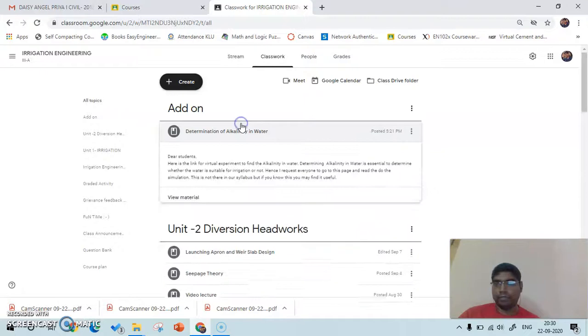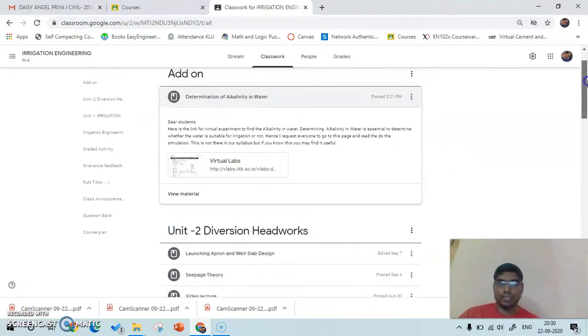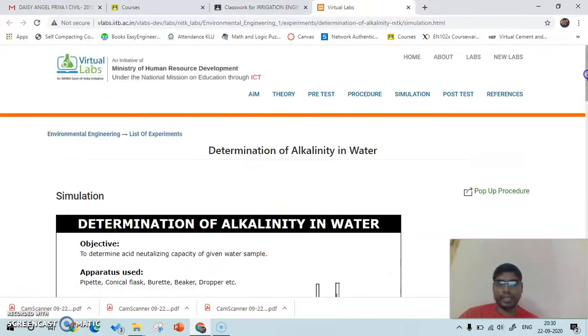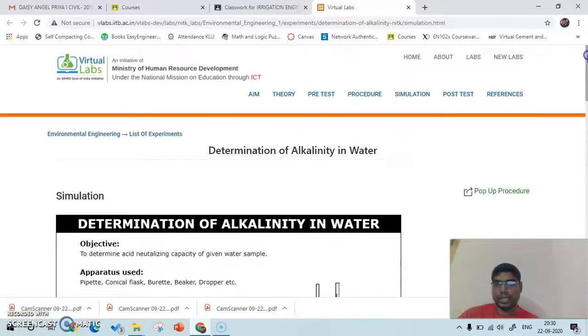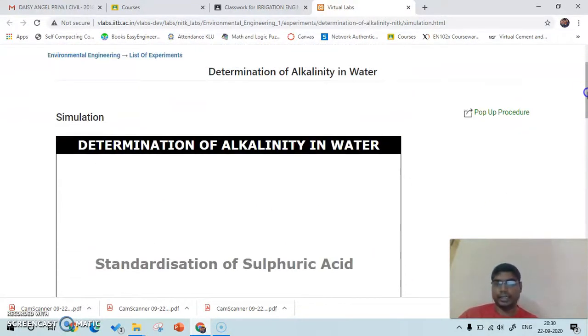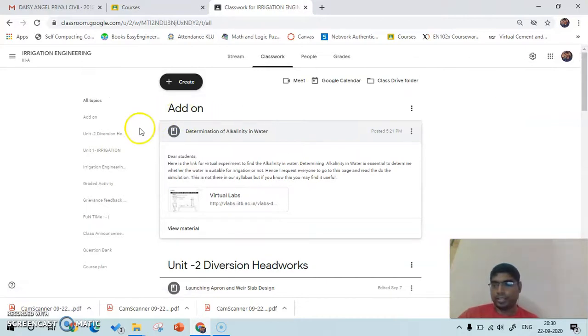Apart from that, I have created a virtual lab as well. For this subject it is not that relevant, but anyway I chose this particular experiment, alkalinity in water. Since we are dealing with irrigation, we need to know whether the water is suitable for irrigation or not, so this test is needed. I have shared this virtual lab link, and here you can do the simulation directly. The virtual lab is also given, and the students have worked it out. So that's all from my side.